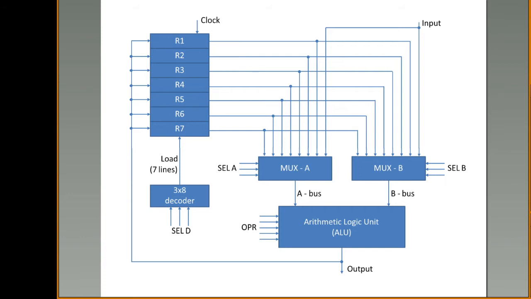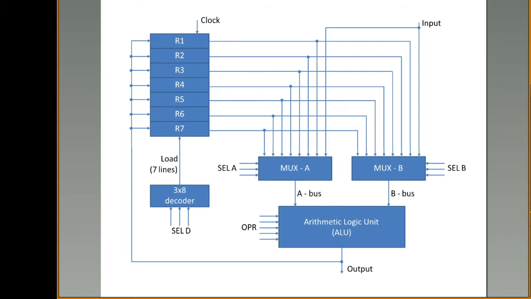Now, this ALU will get the operands from the registers. As the data is stored in the registers, let us suppose the instruction A plus B is to be performed by ALU. The user has given an instruction A plus B, and this ALU is responsible to perform the addition of A and B, right? The values A and B are present in any of these registers, so this ALU has to get the values of A and B from these registers.